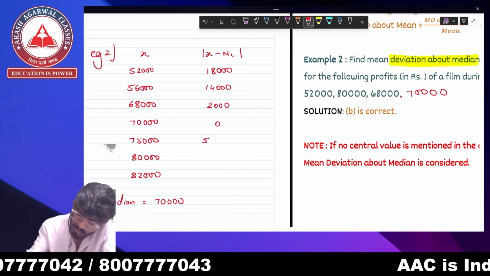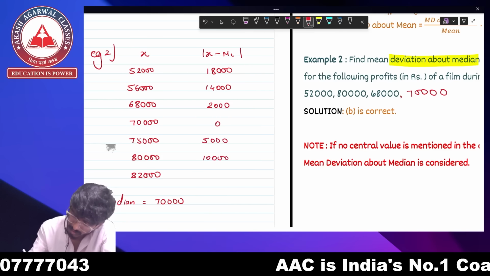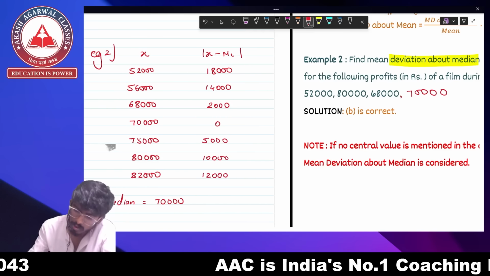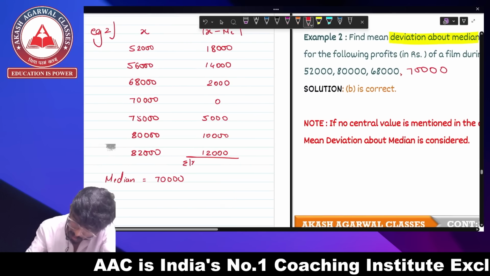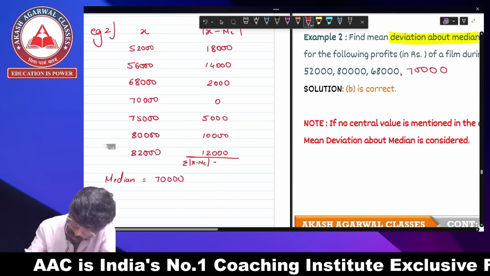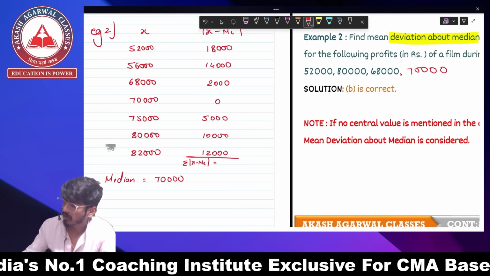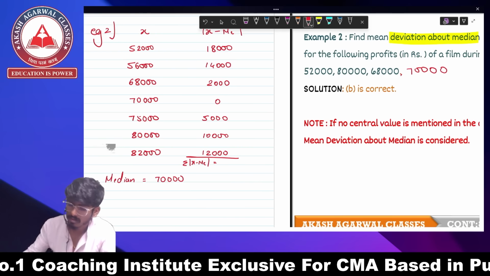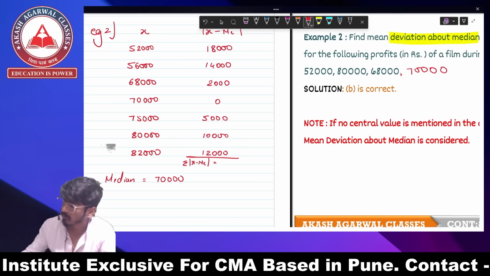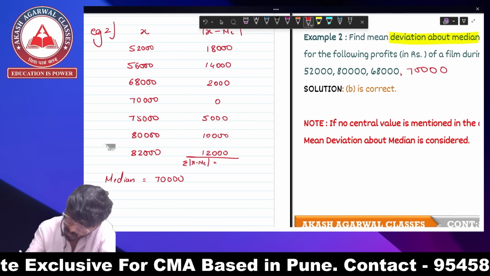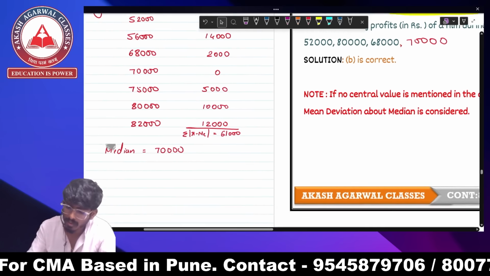This is 0. This is 5,000. This is 10,000. This is 12,000. And your summation of |x minus median| is 18,000 plus 14,000 plus 2,000 plus 5,000 plus 10,000 plus 12,000, which is 61,000.